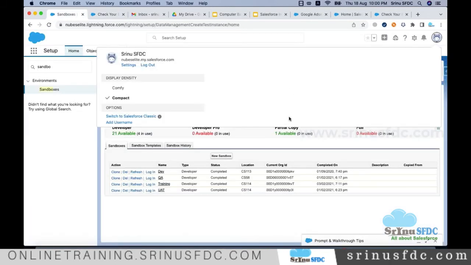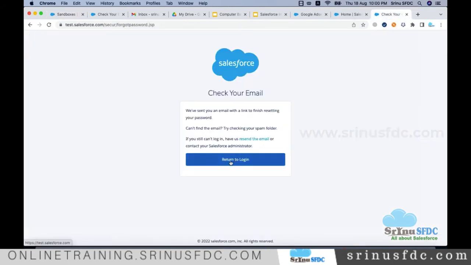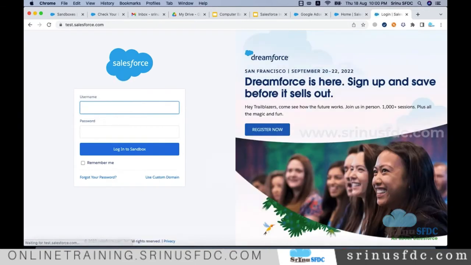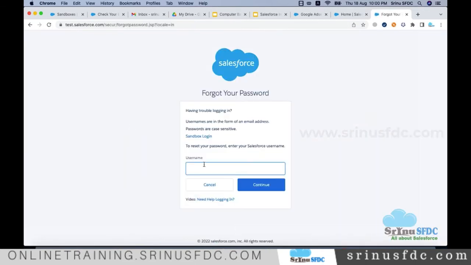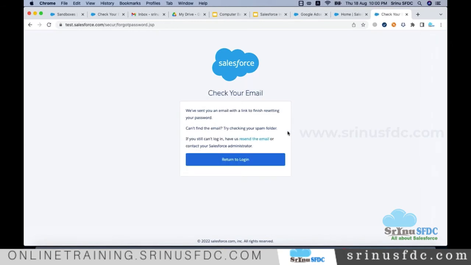I'll maybe try with some other sandbox. Let me click forgot password. Let's say for QA, I'm trying to reset the password.